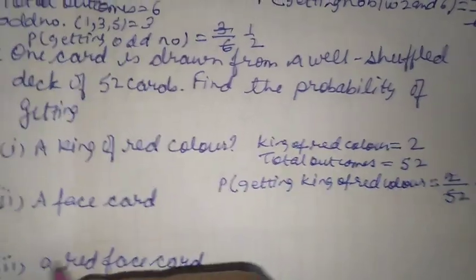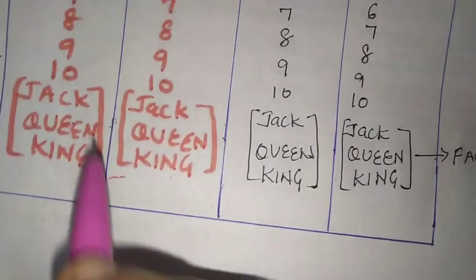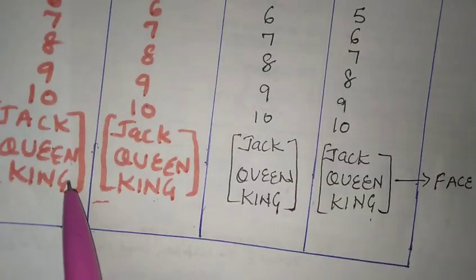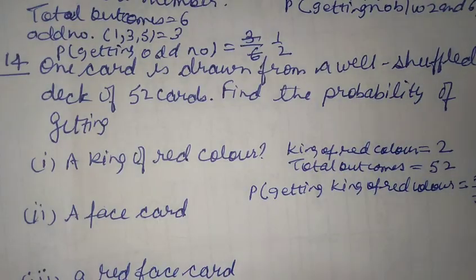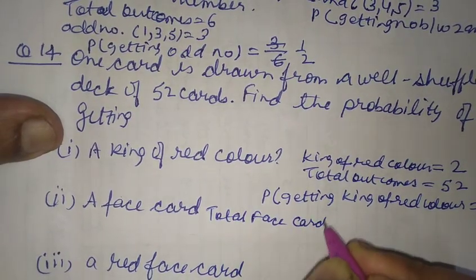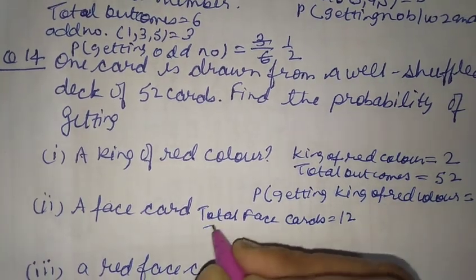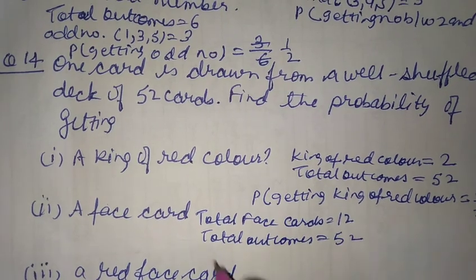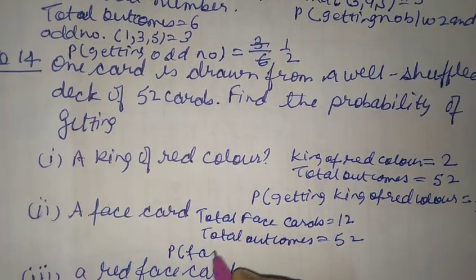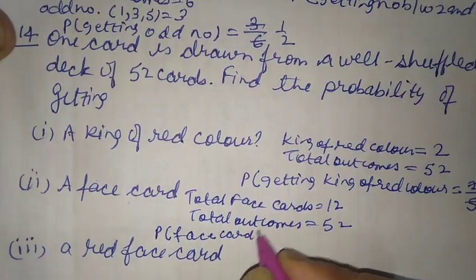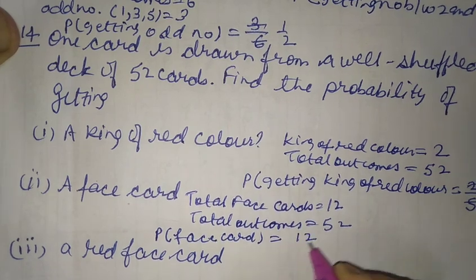So we have seen that. Again let's go to our cards. Face cards are 3 in the diamonds, 3 in the hearts, 3 in the club and 3 in the spade. That will be equal to 3 4s are 12. So total face cards are 12 here, and total outcomes we have 52. We have 52 cards here. So probability of getting a face card will be equal to 12 by 52.